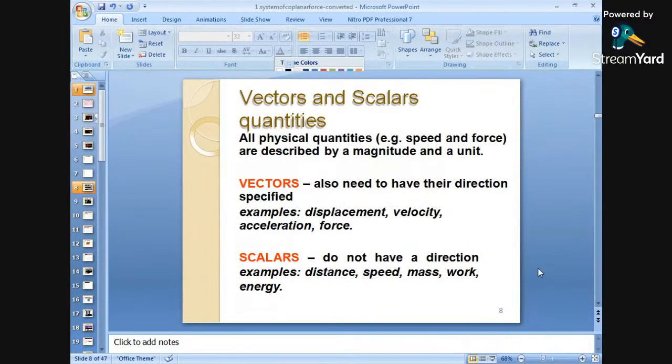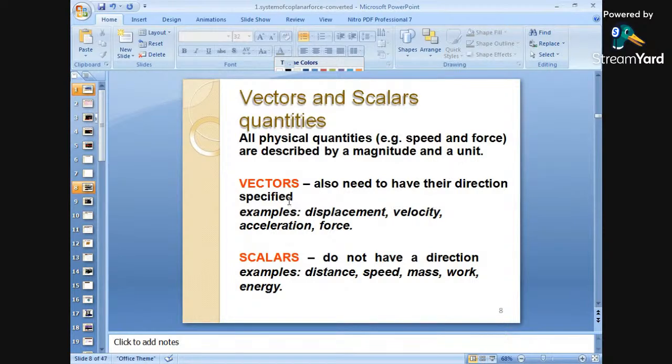Next important topic we will consider related to engineering mechanics is vector and scalar quantities. This is also very important related to mechanics because in some of the numericals we use vector quantities and scalar quantities. So we have to go through the basics regarding what a vector quantity and a scalar quantity are. All the physical quantities, such as speed and force, are described by a magnitude and a unit. That means it will have a magnitude and a unit.